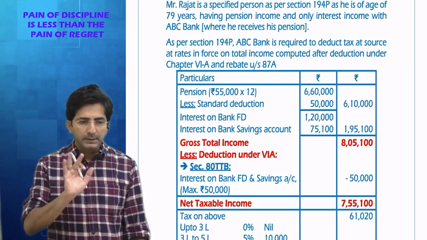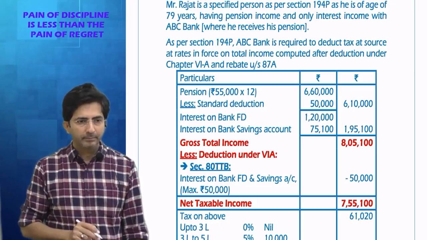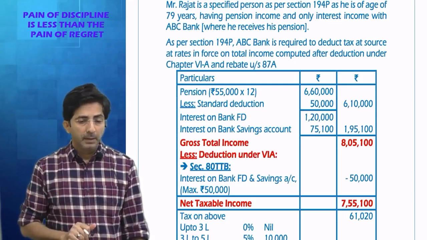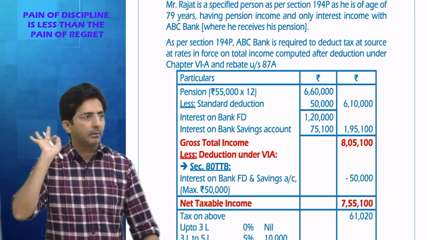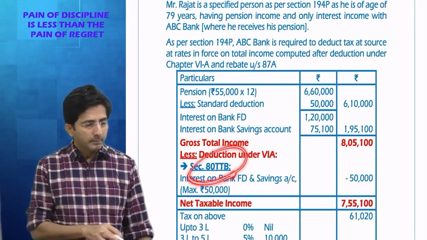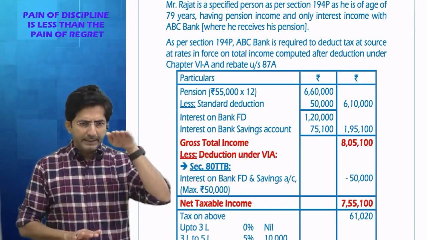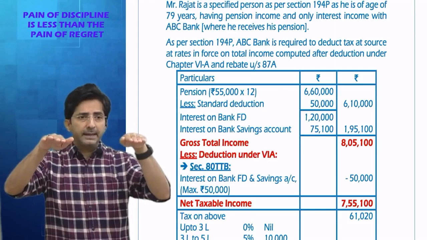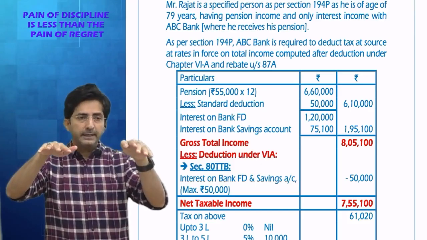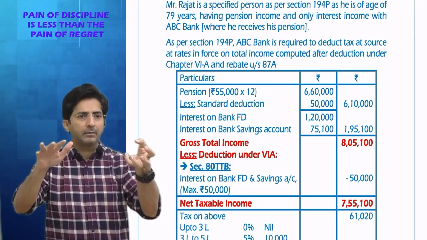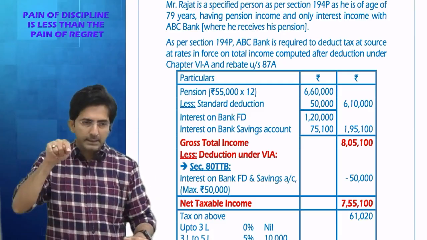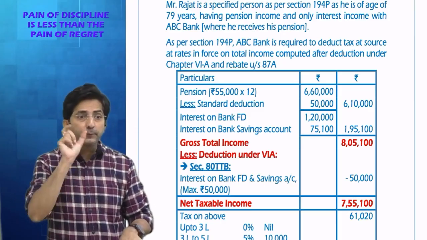You know, for non-senior citizen, there is 80 TTA. But that is only on savings account. But for senior citizen, it can be any account. Any account. And the section for senior citizen is 80 TTB. Look, TTA, TTB. Under TTA, it's for junior citizen. TTB, senior. TTA, savings account. TTB, any account. TTA, 10,000 deduction. TTB, 50,000. Here it is TTB because senior citizen and the amount is 50,000.